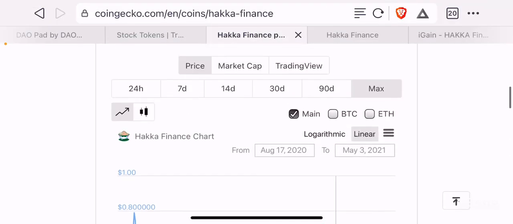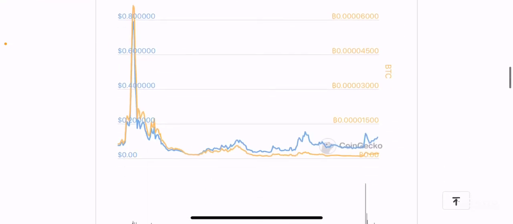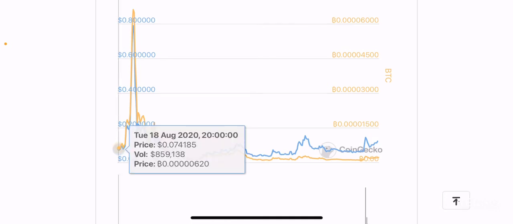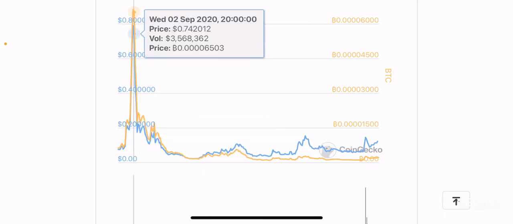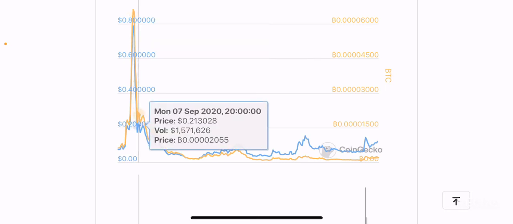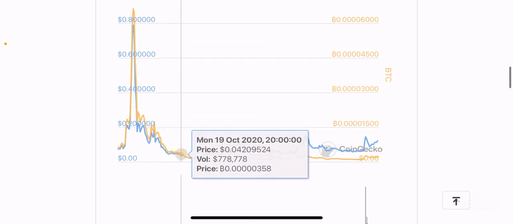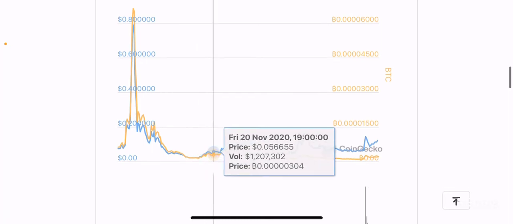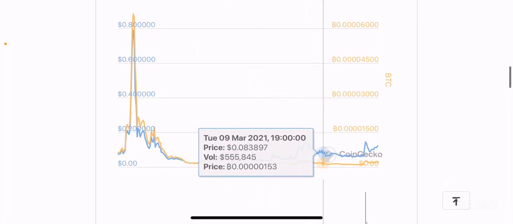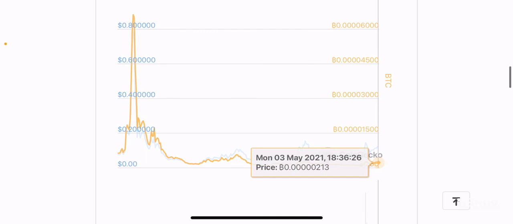If you look at the Bitcoin comparative, on the other hand, again, a pretty similar pattern. The token was trading at 620 satoshis in August 2020, and then it reached an all-time high of about 6,500 satoshis before crashing back down and reaching an all-time low of about 157 satoshis, and then it's been pretty much moving sideways, and now it's currently trading at 213 satoshis per token, right?